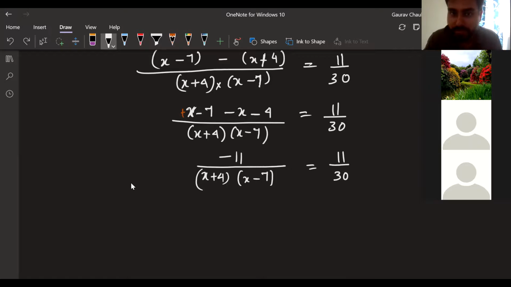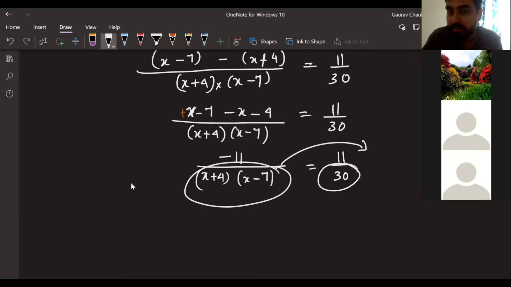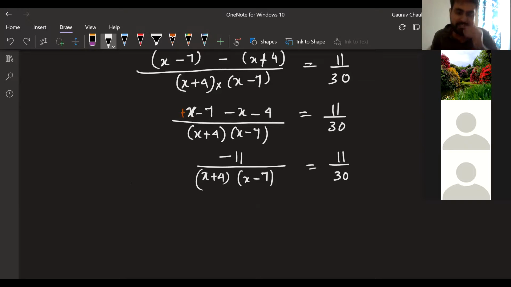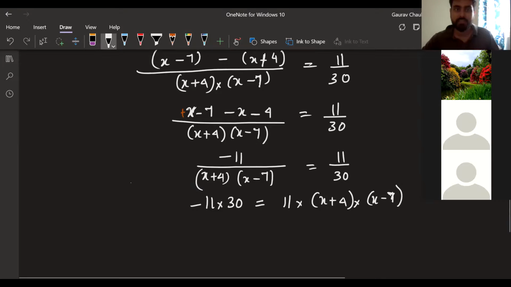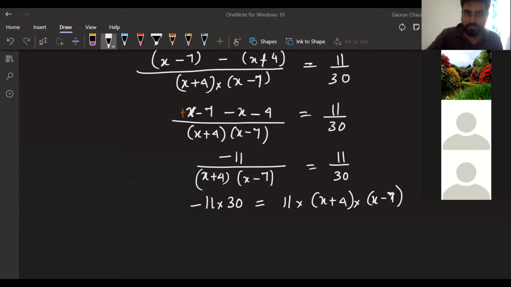So now I'm going to cross multiply, okay? Which basically I'm going to take this denominator to the right hand side and this denominator to the left hand side. But I will not multiply because there is something else I can do now. So I'm going to write minus 11 into 30 is equal to 11 into x plus 4 into x minus 7. Give me an on-stream thumbs up if this is clear for you guys. Each step I'm checking if you're following or not. Okay. MG, what about you? Abhi, Asgar? Okay.